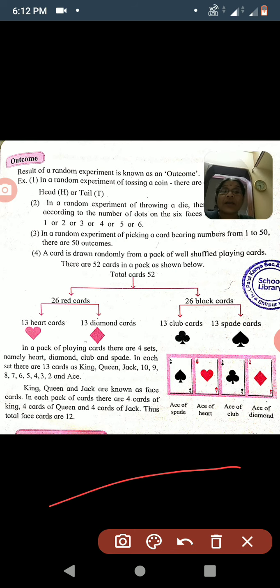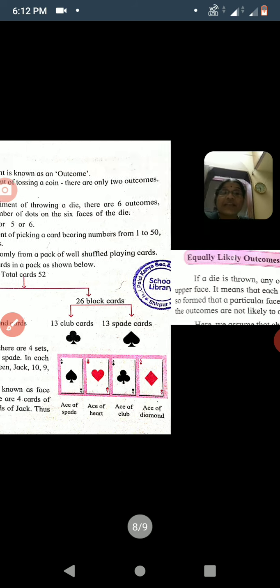The next topic is equally likely outcomes. Suppose we throw a die, then we will obtain the number either 1 or 2 or 3 or 4 or 5 or 6.